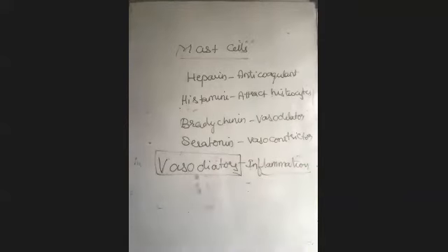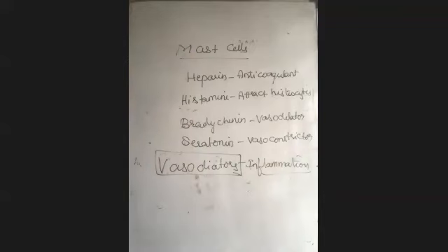Inflammation, in general terms, people call swelling. But there are so many other features, as I said: calor, dolor, rubor, tumor. Swelling is tumor. Dolor means pain. Rubor means reddening. Calor means heat generated in that area. So all four concepts are included in inflammation. You remember it as inflammation. During the response to injury or infection, inflammation occurs due to the mast cells. That you need to remember.